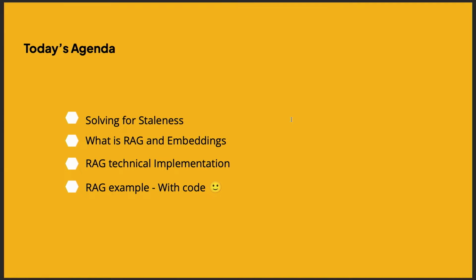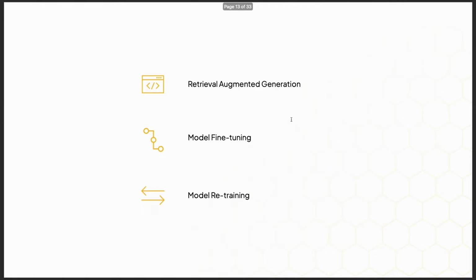All right, so back to our problem about stale data. How do we solve this? This is what we're going to talk about today. We're going to talk about how we can do it with retrieval augmented generation. We'll talk about what a little thing called an embedding is. And then we're going to do a technical implementation of how we would make a pipeline to serve real-time data in a retrieval augmented generation powered system.